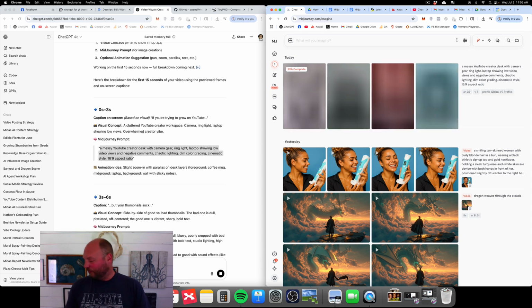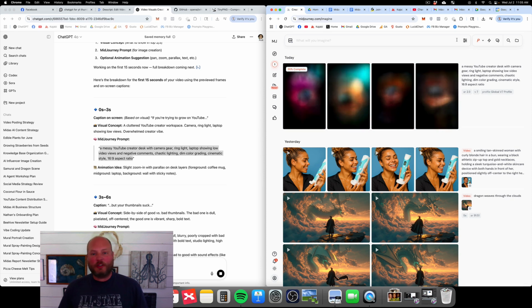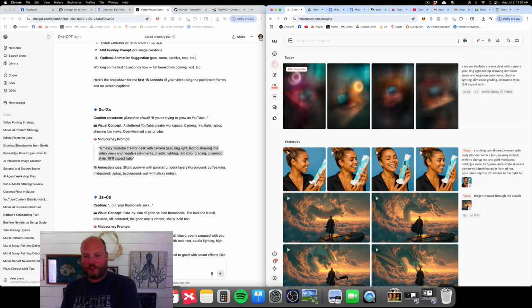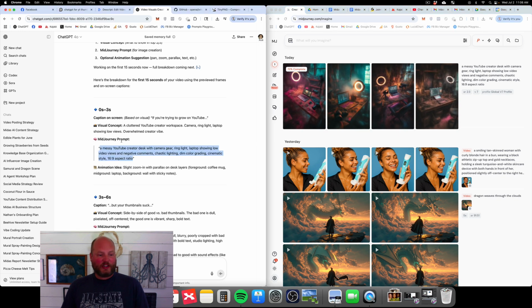Now, we can get a certain style or a certain way that we want to have our image. So if you want it lifelike, if you want a Pixar style, whatever it may be, you know, you can do. So we just got our prompts, we got the animation idea. So we're just coming here, we're letting MidJourney do its thing.